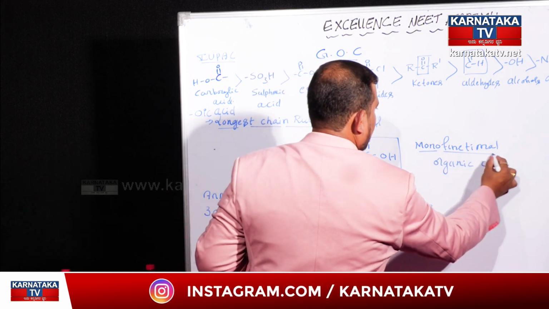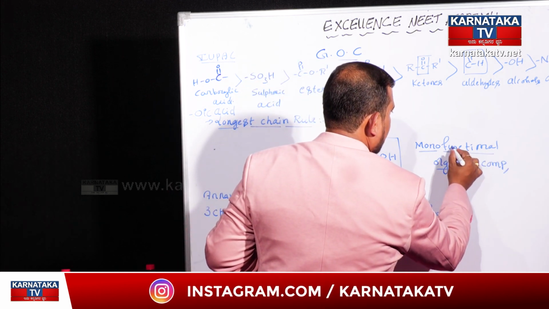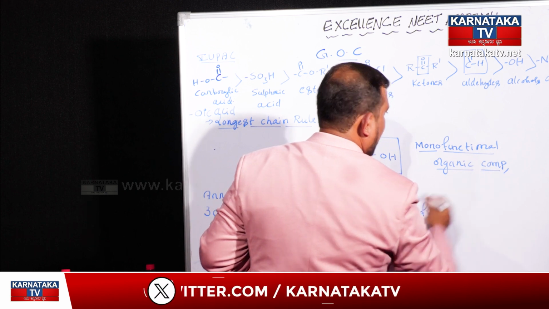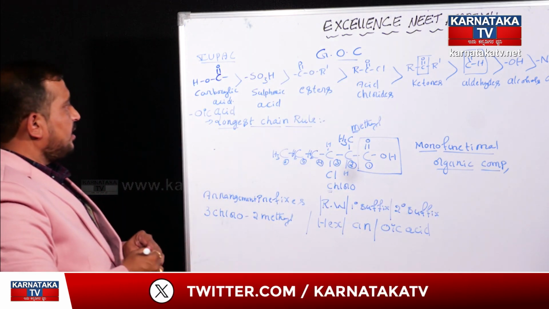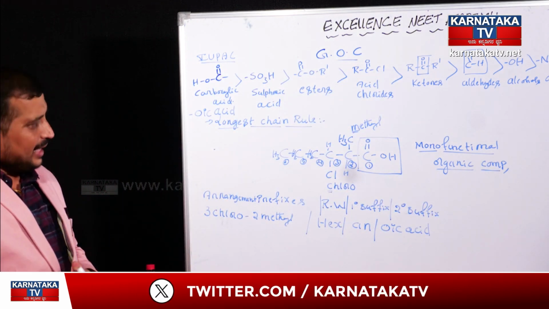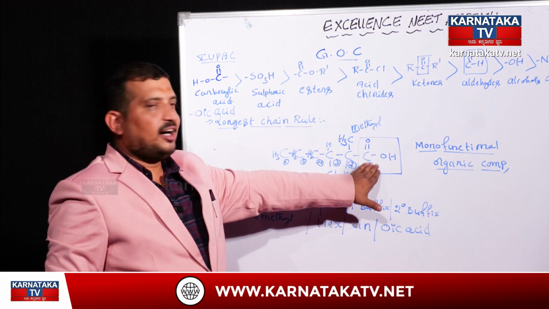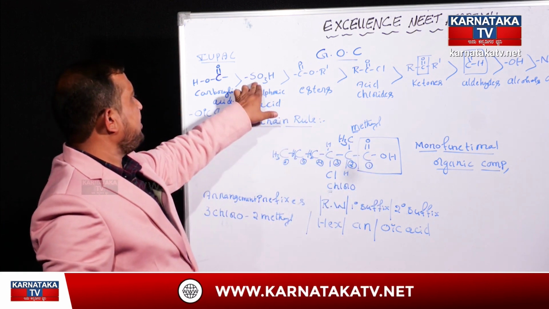IUPAC nomenclature for monofunctional organic compounds. Like that, in the place of carboxylic acid, if SO3H group